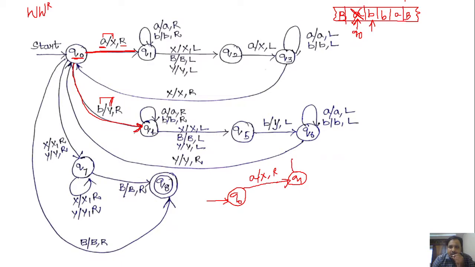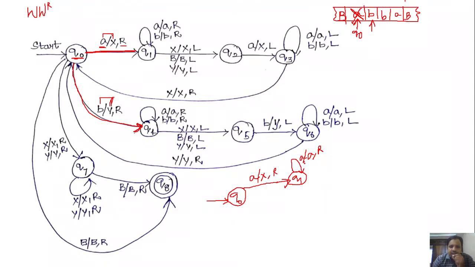So in q1 we are going to have a self transition. That is, in q1 if we get a, keep that a as it is and move the head towards right. Since the first symbol that we got is a, definitely the last symbol must also be a, right? So in q1 we are simply skipping the symbols by moving the head towards right.